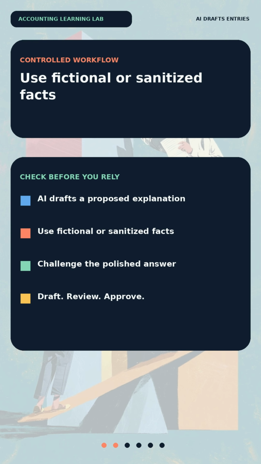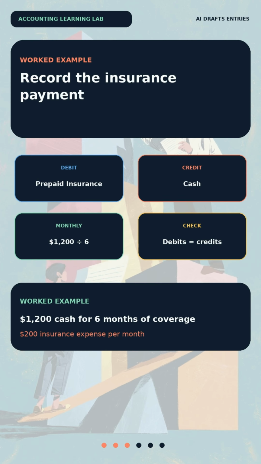Worked example. A fictional company pays $1,200 in cash for 6 months of insurance coverage beginning on April 1. The initial entry is a debit to prepaid insurance for $1,200 and a credit to cash for $1,200. Why? The payment creates a future economic benefit, so it is recorded as an asset rather than an immediate expense.